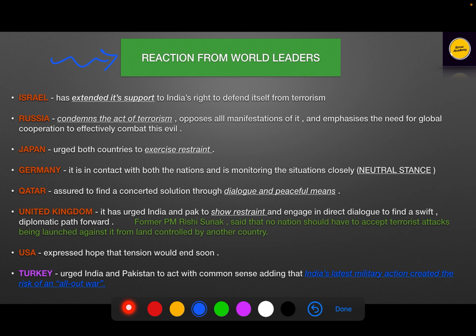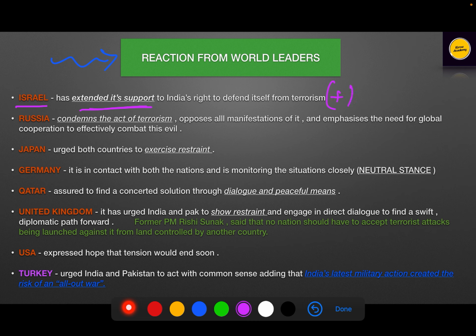See, there were mixed reactions. Some countries were totally in support of India, some took a neutral stance, and some were on the side of Pakistan. And we can assume who were with Pakistan and who were with India. So we can see Israel. Israel was in total support of India. It had extended total support.